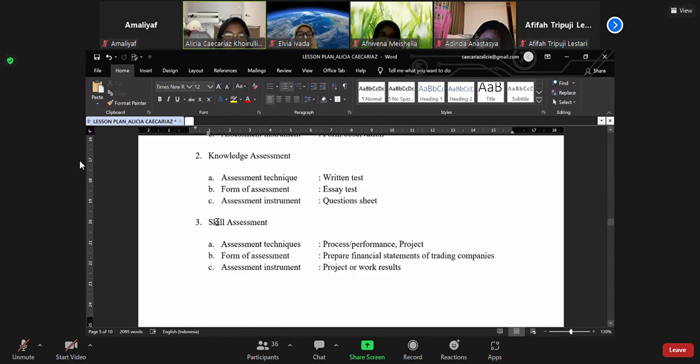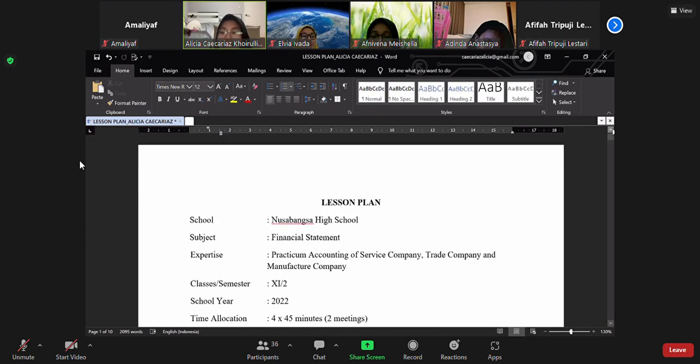Number 3 is skill assessment. The assessment technique uses process or performance projects. The form of assessment is preparing financial statements of trade companies, and the assessment instrument is a project on work results. I think that is enough for my presentation.